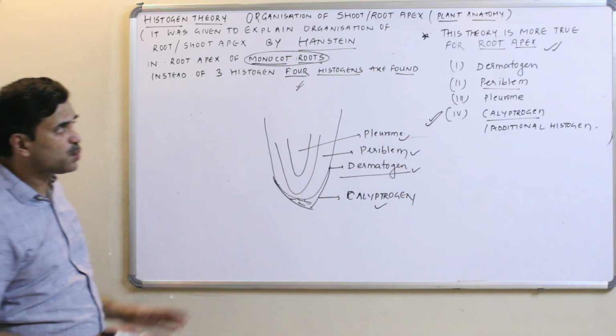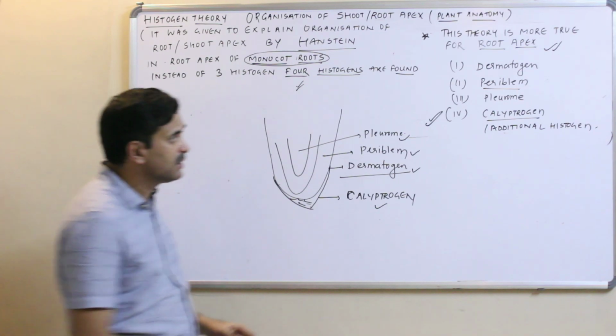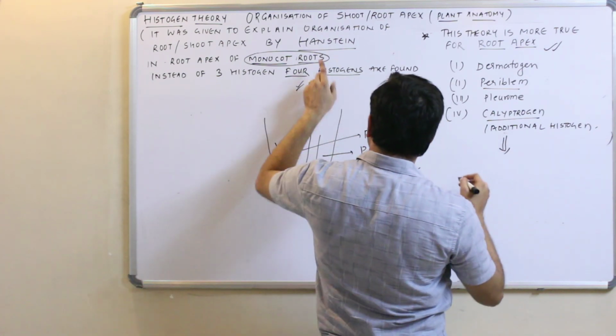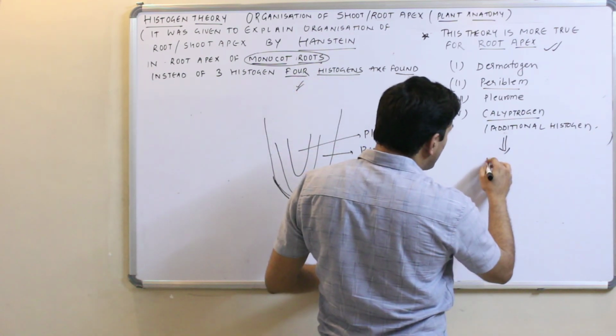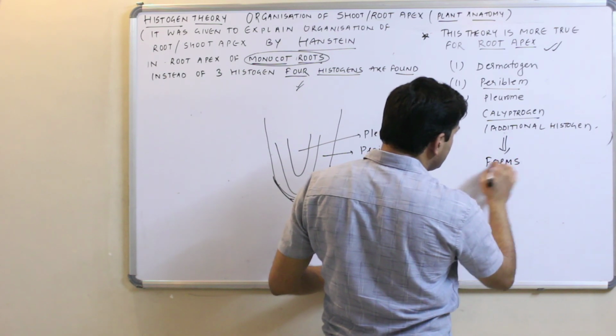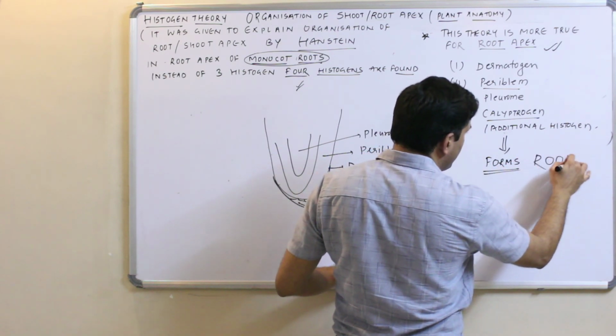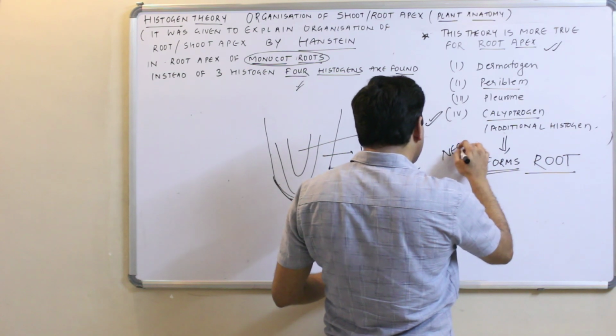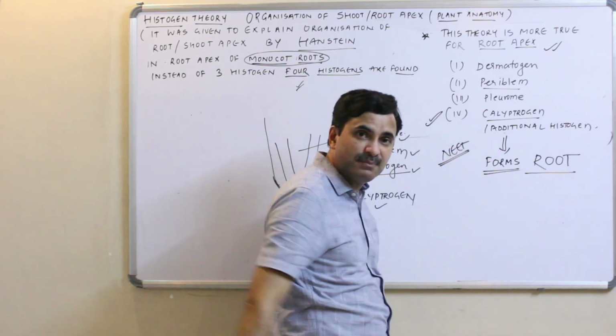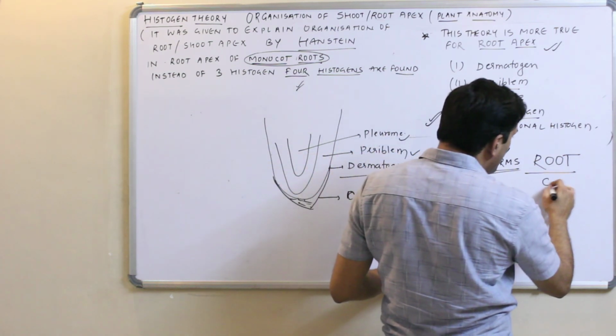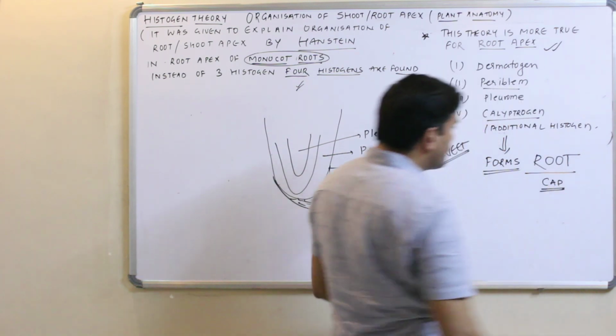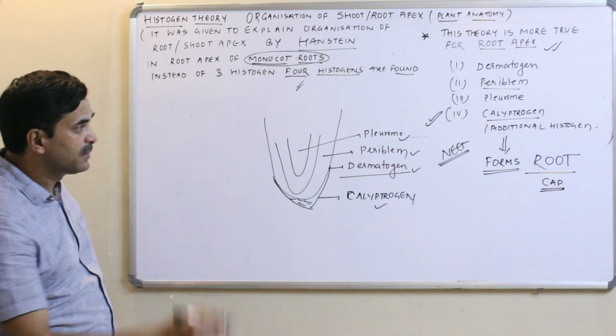Now the question arises, what is the role of this calyptrogen? Remember that in monocot roots, calyptrogen forms the root cap. Very important one. A question was asked in the NEET exam that it forms the root cap.